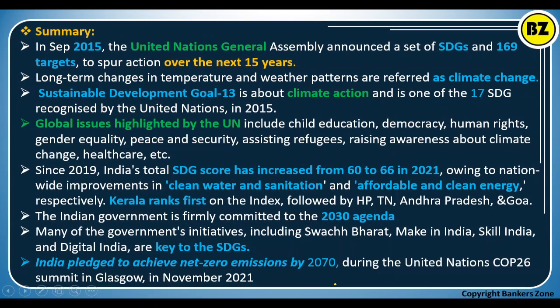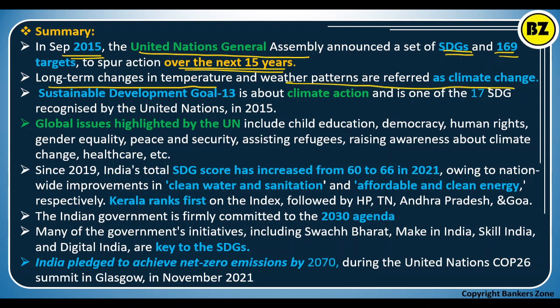Now we'll learn the summary of what we have discussed in the session. In September 2015, the United Nations General Assembly gave the SDGs to the world, with 169 targets that have to be achieved by 2030, in the next 15 years. Long-term changes in the temperature and the weather are nothing but climate change. Then Sustainable Development Goal 13 is important. It talks about climate action. It is one of the important goals out of 17 SDGs.